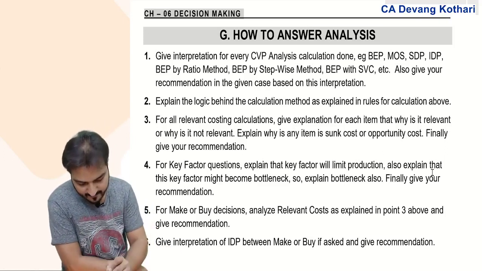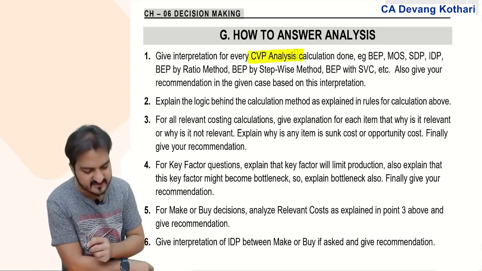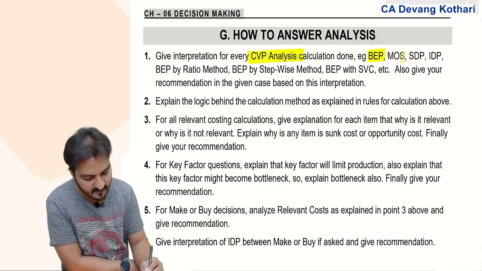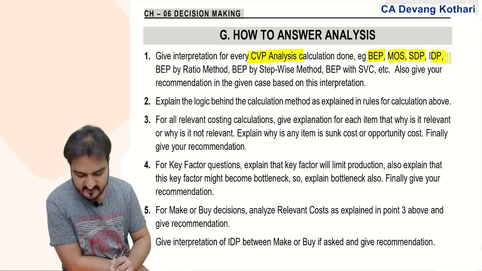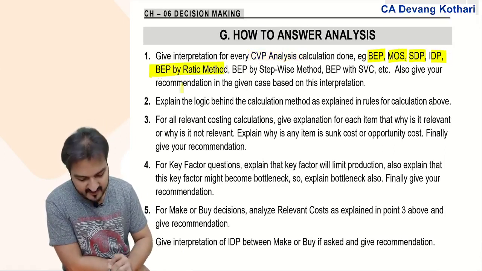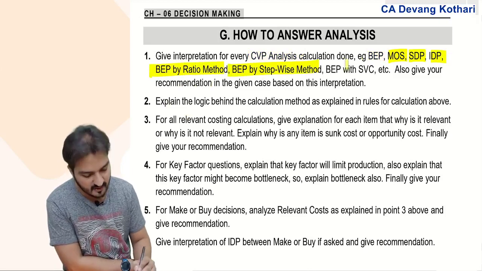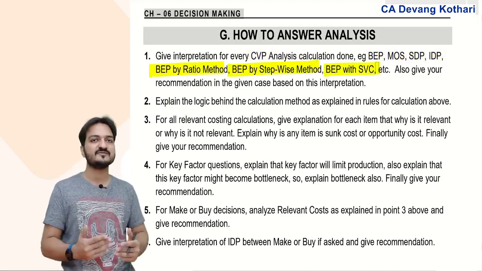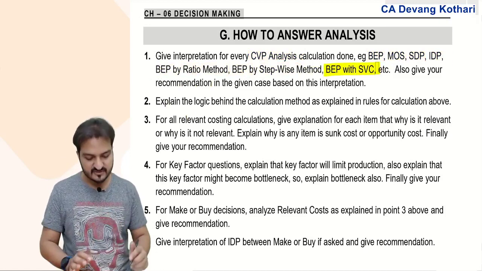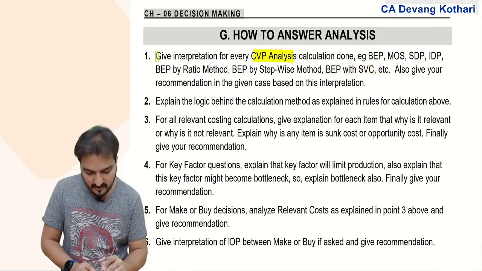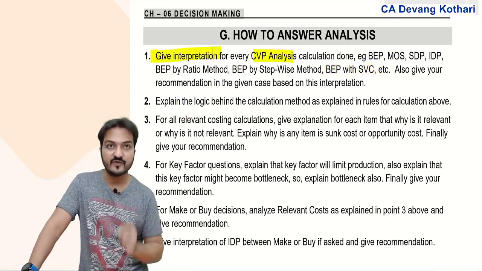In case of CVP analysis questions like BEP, margin of safety, shutdown point, indifference point, BEP by ratio method, BEP by stepwise method, BEP with semi-variable cost, all these we had learnt. For every such CVP analysis question, give interpretation.